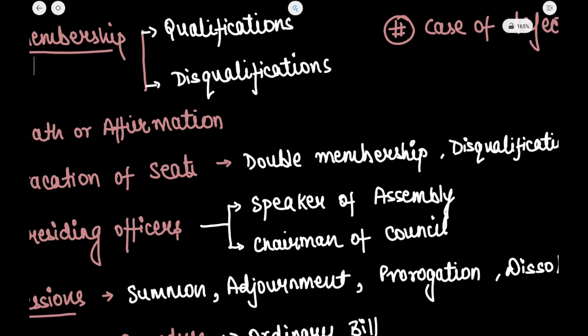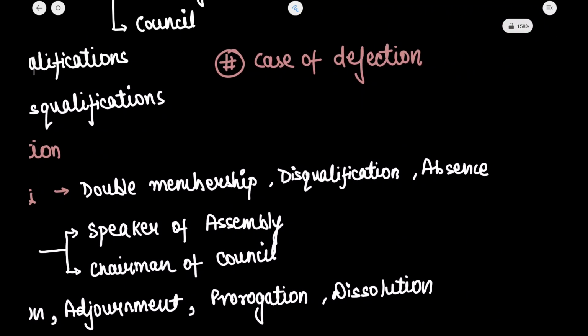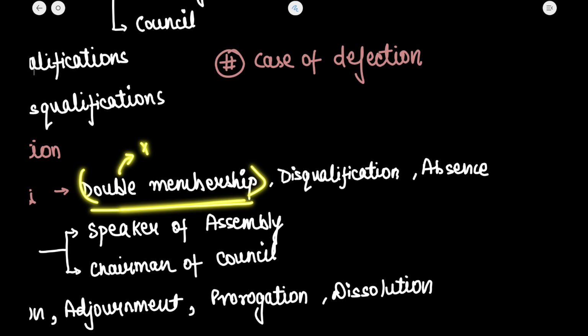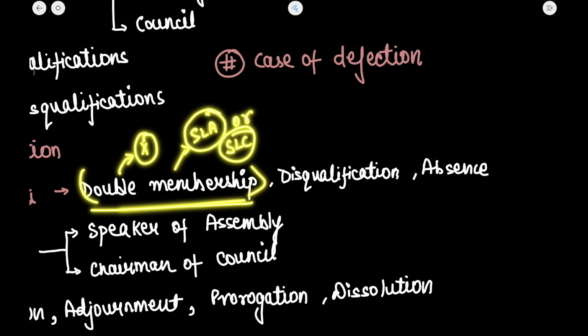Next is about the vacation of seats. Double membership का क्या मतलब है? So the person cannot be a member of both houses of the state legislature at one time. He may have to elect or select only one house, that is he can be a member of a state legislative assembly or a member of state legislative council, not both.